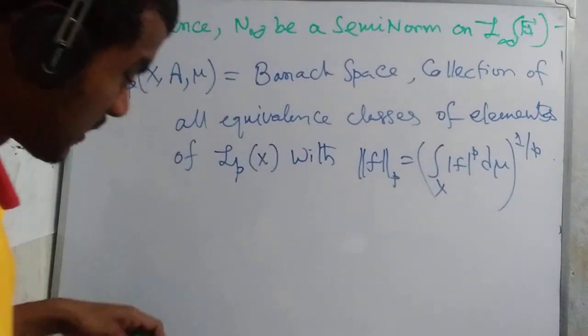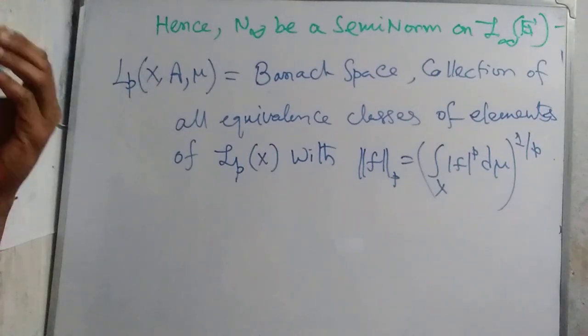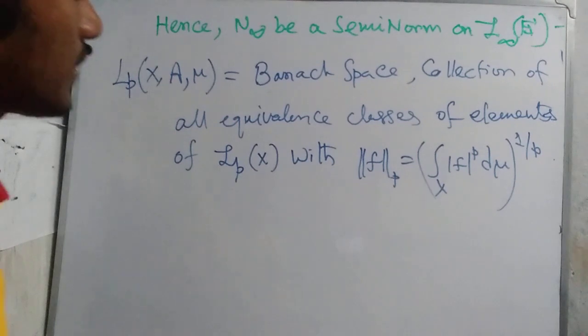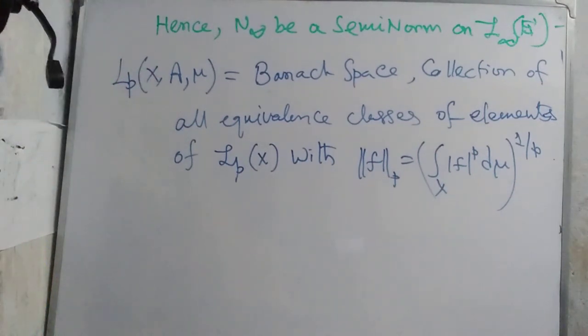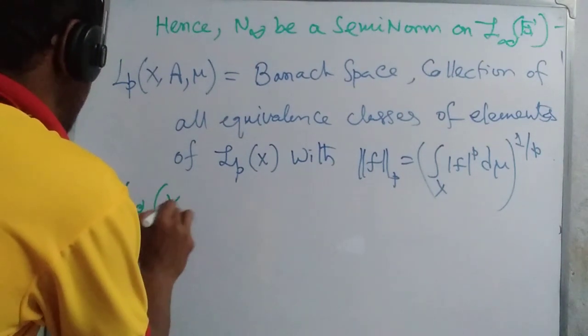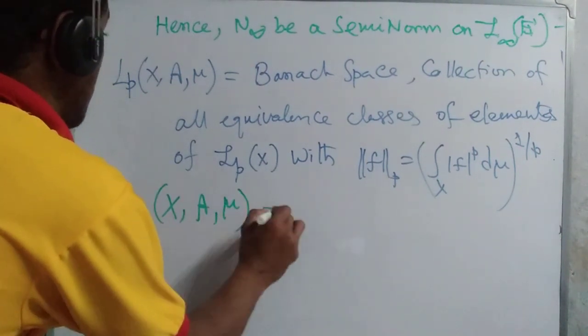Then this is a Banach space, the collection of all equivalence classes of elements of LP of X with the norm f p equal to this. And now what is L infinity of X, A, mu?